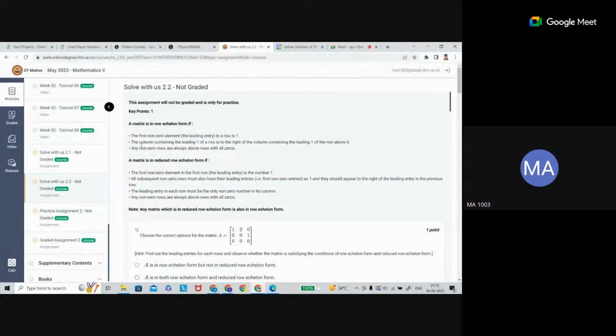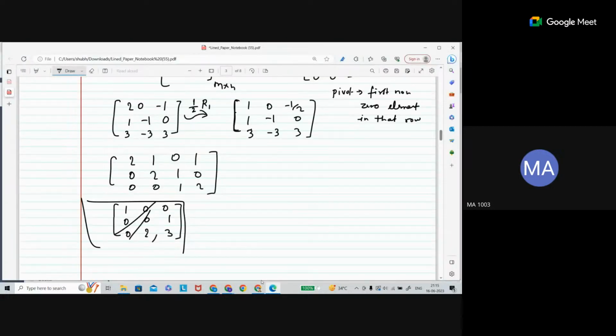Now the next condition is: the column containing the leading one. See that this is the row, and what is the leading one? For the third row, this is the leading entry. So the column containing the leading entry is the leading column.